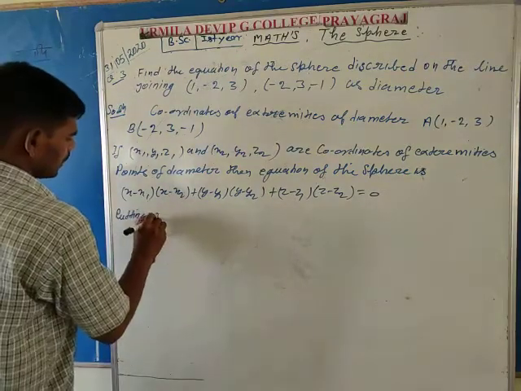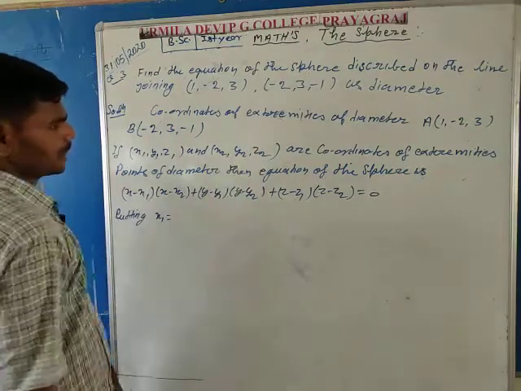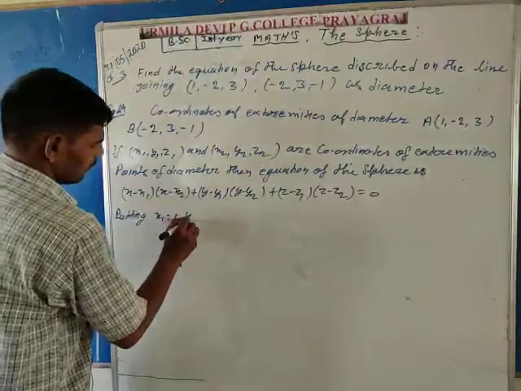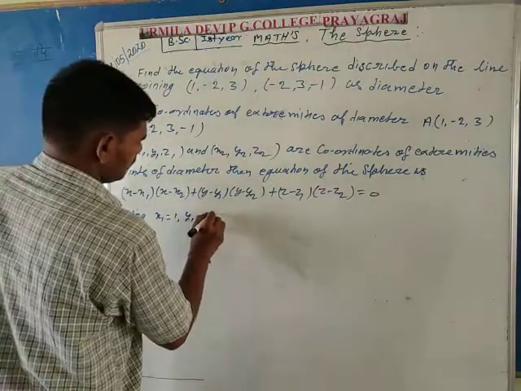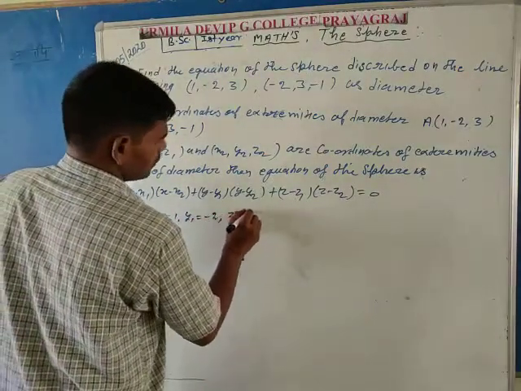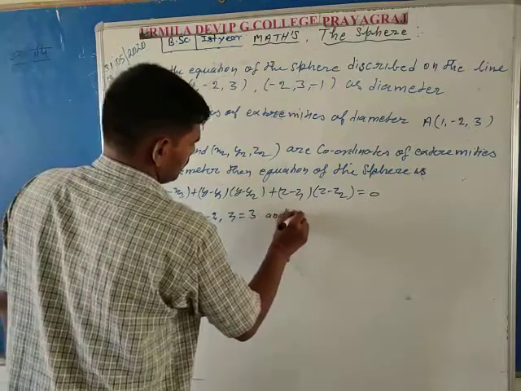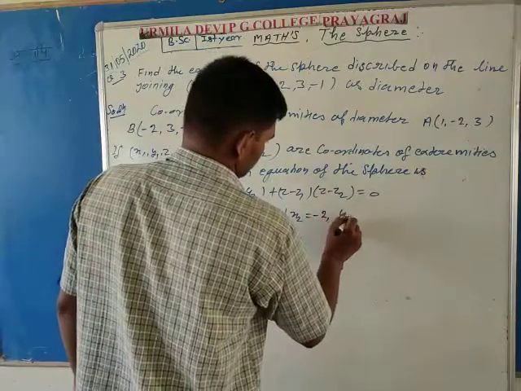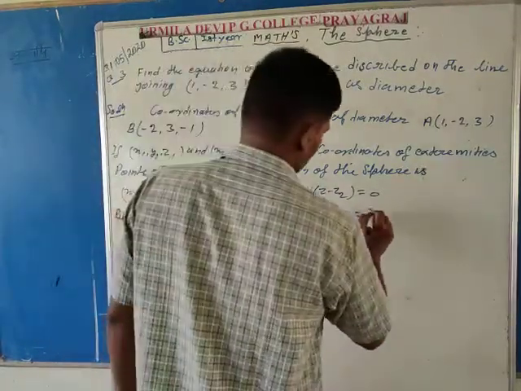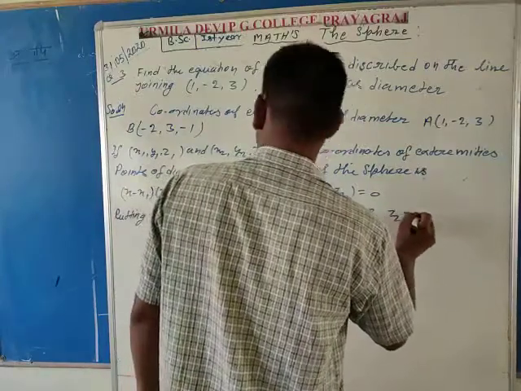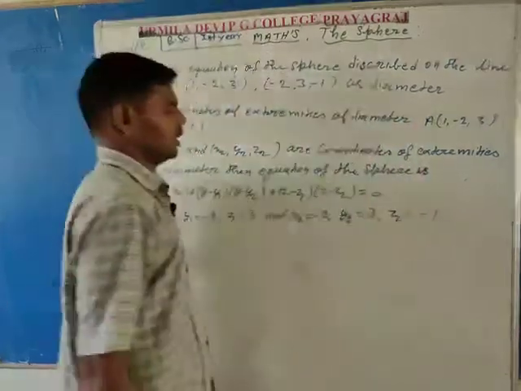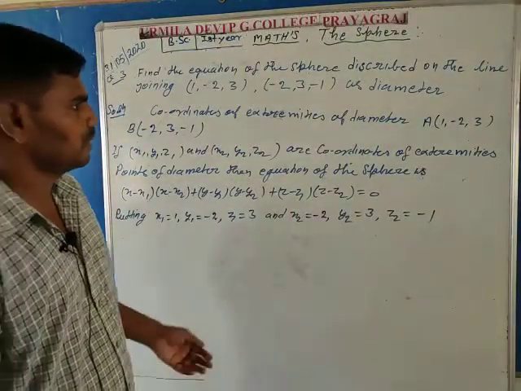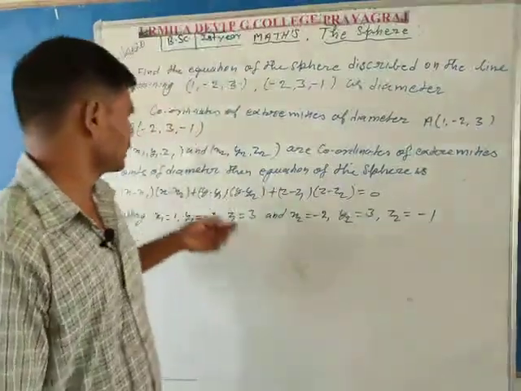So putting x1 is equal to 1, y1 is equal to -2 and z1 is equal to 3, and x2 is equal to -2, y2 is equal to 3 and z2 is equal to -1. These coordinates are given by the first point and second point.